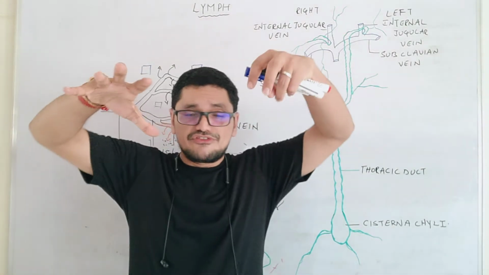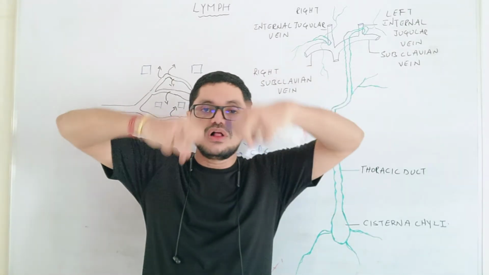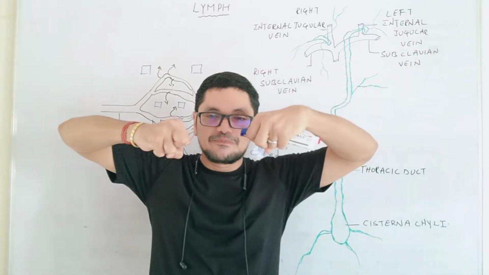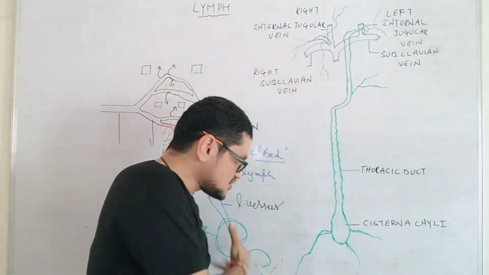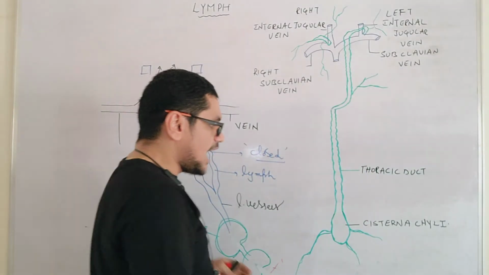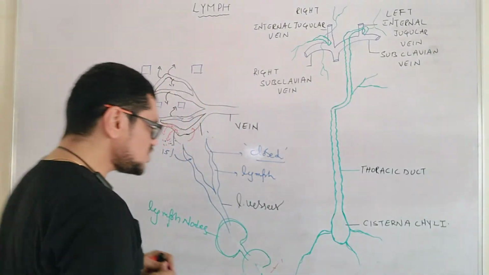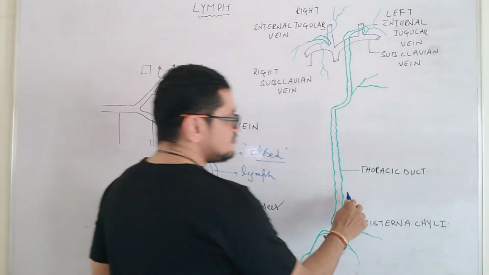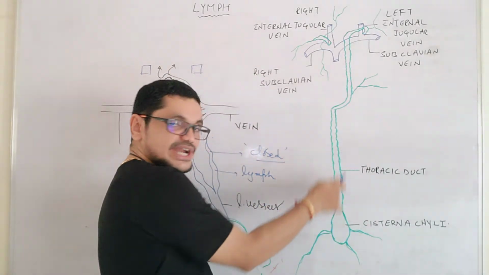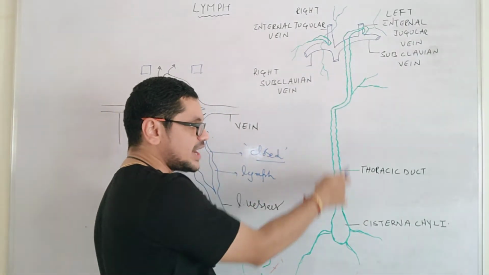Like that, the 15% of the fluid which is present in all the tissues will be collected by these lymph capillaries, gradually merges to form lymph vessels, passes through these lymph nodes also, and all these lymph vessels combine to form a lymphatic duct. You can see one lymphatic duct here. Here I have represented one lymphatic duct.